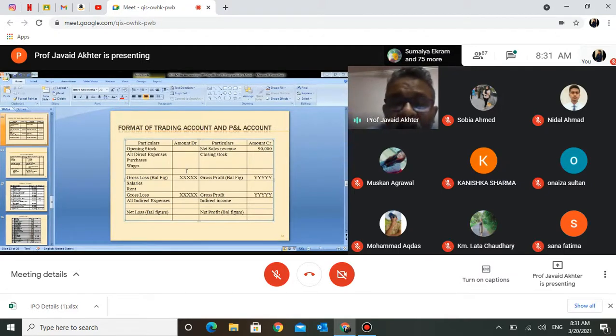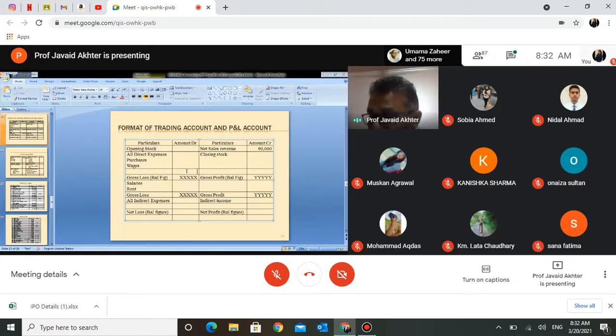Now you want to close this account. You want to bring the balance to zero. So that means an entry has to be posted of rupees 50,000 on the credit side. Only then it will be equal. So you need to credit salaries. Take out a piece of paper and write down an entry: profit and loss account debit to salaries account.